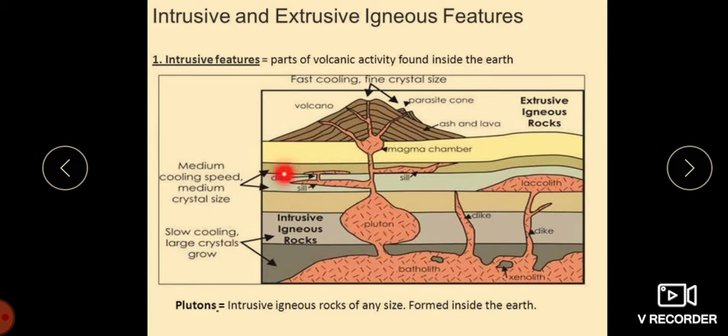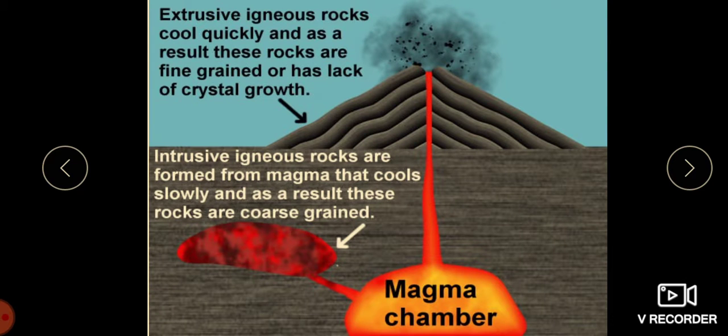And this is the medium cooling speed, with medium crystal size where we can find it. And here on the top, what we find we call the extrusive igneous rock. When it comes out, you can see a parasitic cone, and the ash and the lava coming out. This is the volcano opening. Plutons are intrusive igneous rock of any size formed inside the earth.